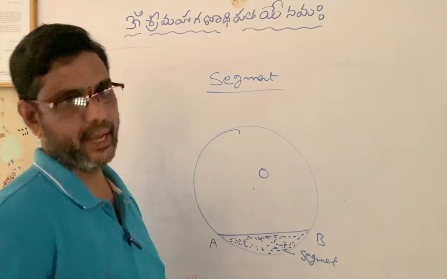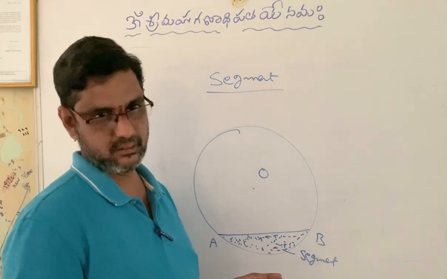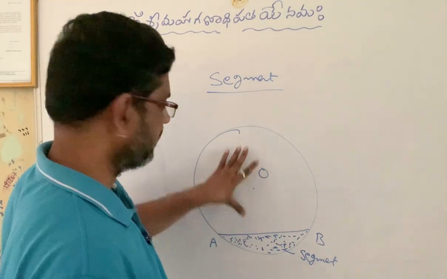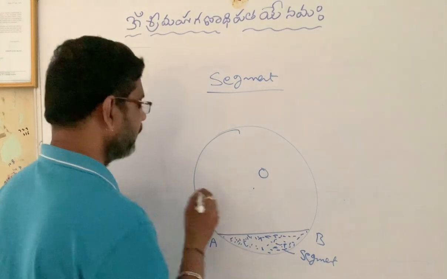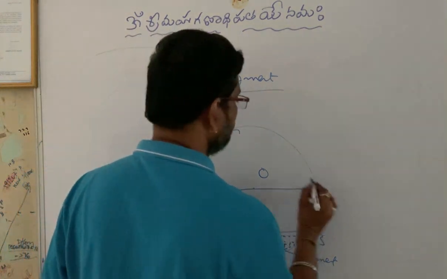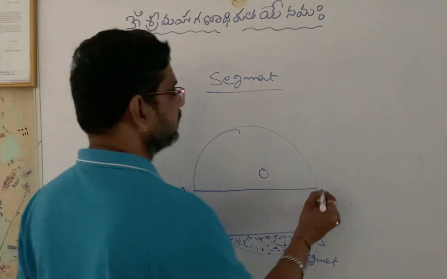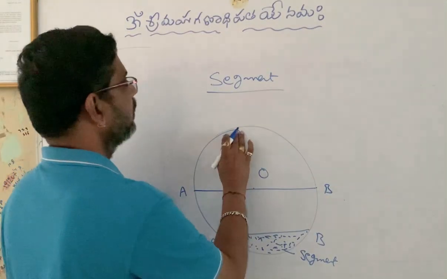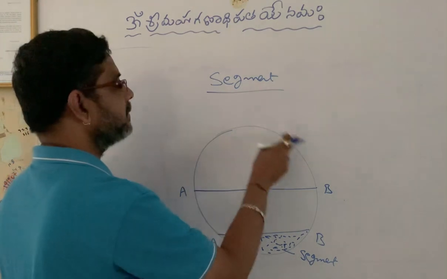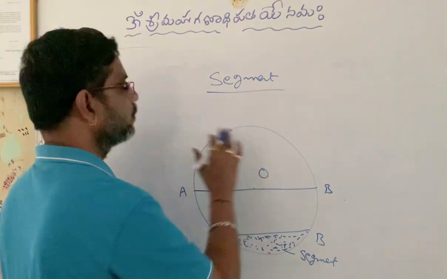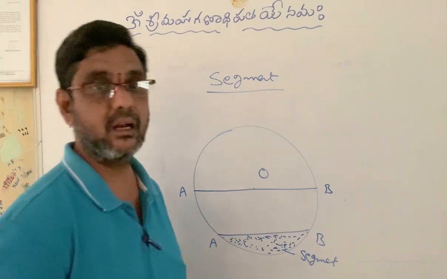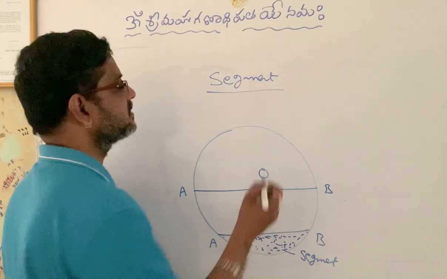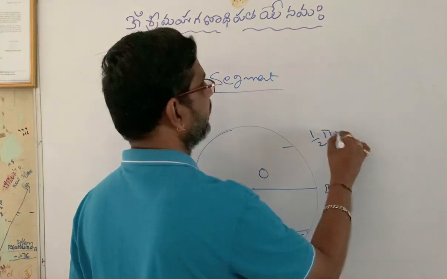Again, segments are of two types: one is minor segment, this one, and major segment, this one. Suppose when we draw a diameter, the region bounded by a semicircle and the diameter is known as semicircular region or simply semicircle, whose area is half pi r square.